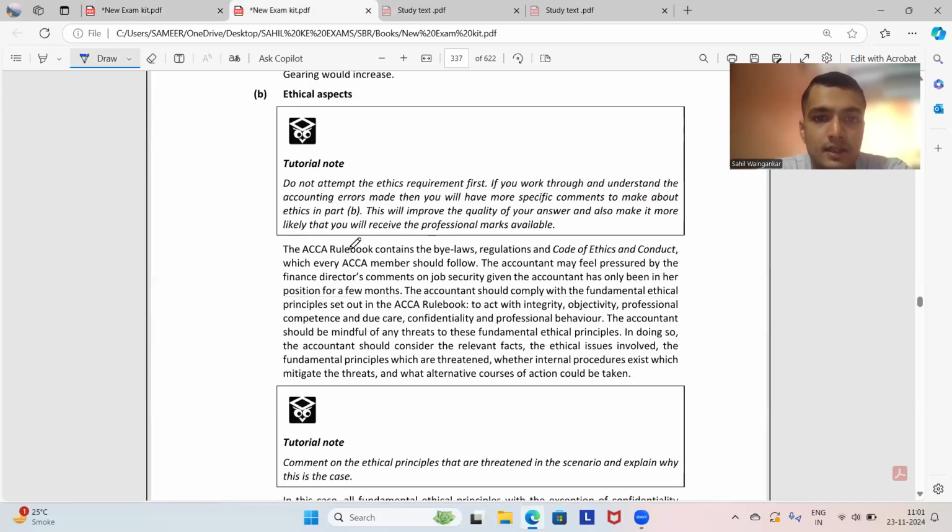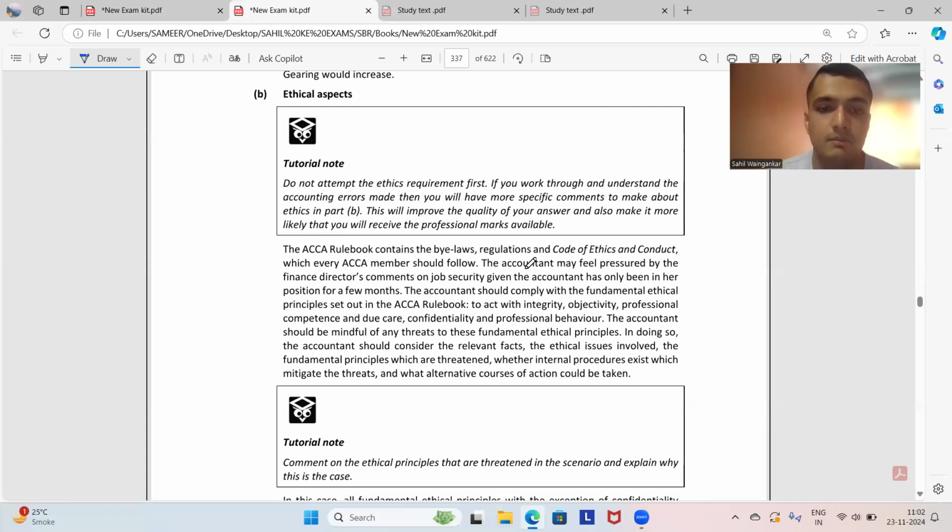Ethical aspects. ACCA rulebook contains bylaws, regulations, and code of ethics and conduct, which every ACCA member should follow. The accountant may feel pressured by the finance director's comments on job security, given the accountant has only been in the position for a few months. ये भी बोल सकते हैं कि she is in her position for few months, so she would like to fix her position. ऐसा. The accountant should comply with the fundamental ethical principles set out in the ACCA rulebook to act with integrity, objectivity, professional competence, due care, confidentiality, and professional behavior. ये अपन ने बोला था.